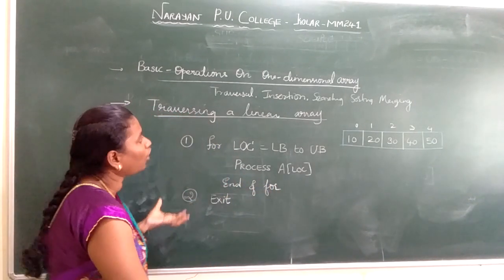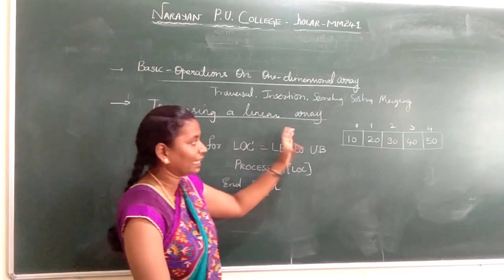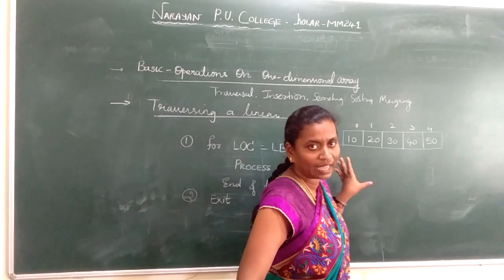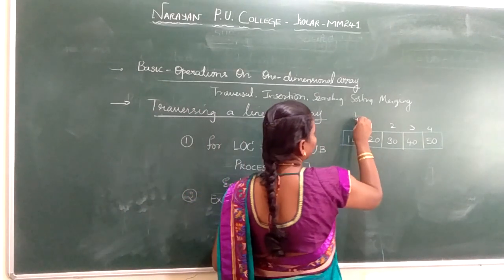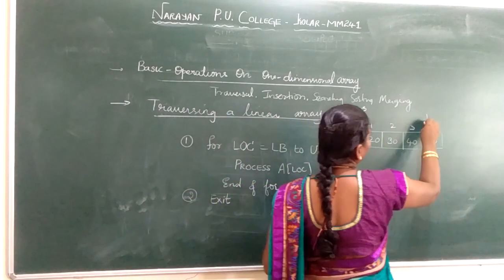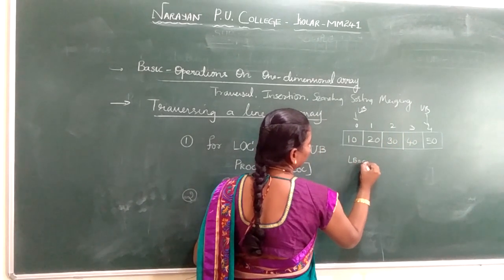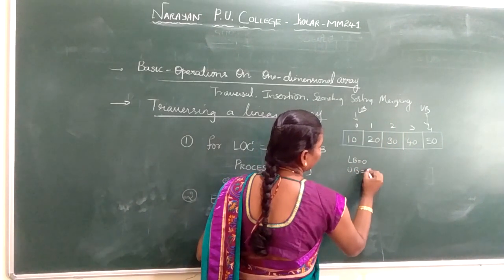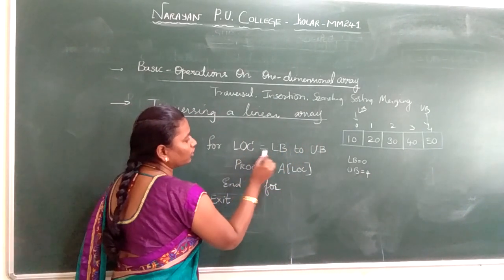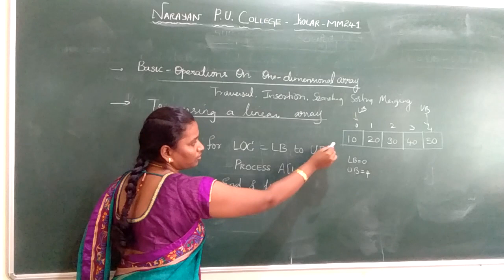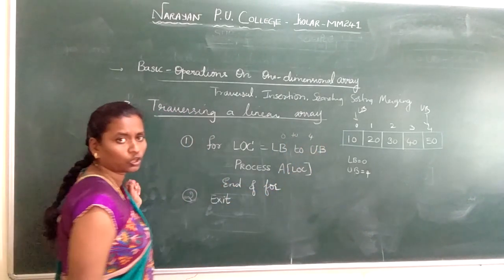Now see, I have taken the algorithm for a linear array: how to do a traversal in a linear array. Imagine this is your linear array. Here, what is your lower bound? This is your lower bound, and this is your upper bound. Lower bound is 0. Upper bound is 4. So in the for loop, location goes from the lower bound, 0, to 4. We are going to use the for loop from 0 to 4.